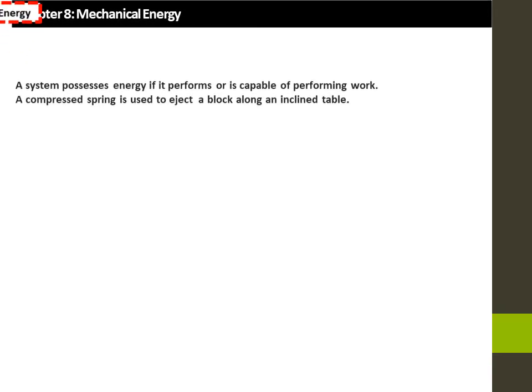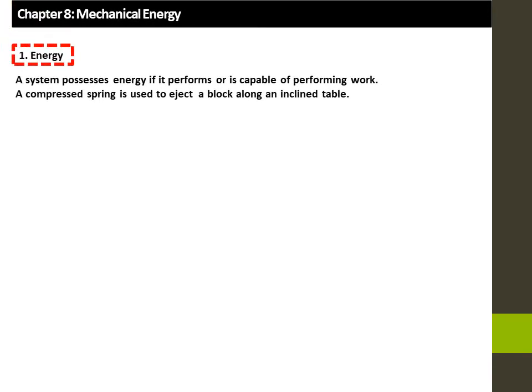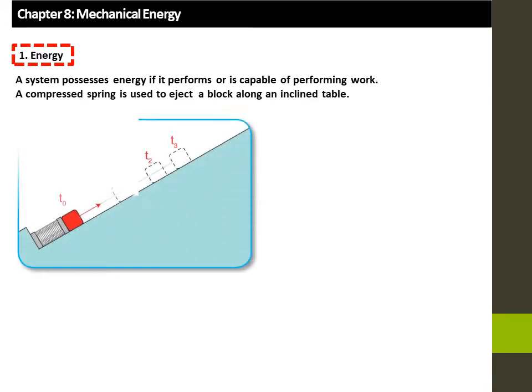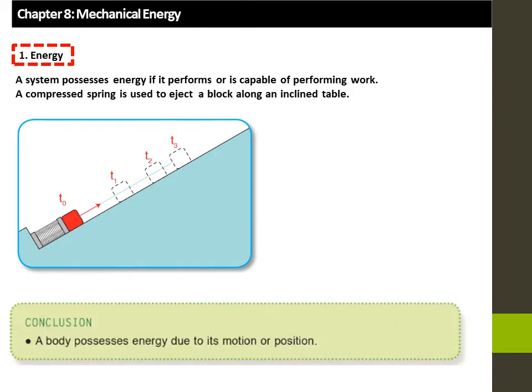Mechanical energy. A system possesses energy if it performs or is capable of performing work. A compressed spring is used to eject a block along an inclined table. The compressed spring is capable of performing work because it is capable of ejecting the block onto the inclined table. It possesses energy before ejecting the block because it was able to perform work. A body possesses energy due to its motion or position.